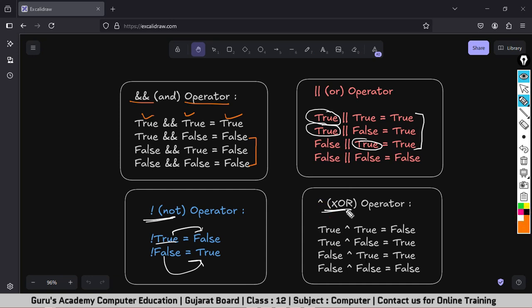And for exclusive OR, we read that if both the operands are different, then only you will get true. Otherwise, you will get false result. Means if both the operands are same, true true or false false, in that case you will get false result. And if both the operands are different, then you will get true result. Okay?